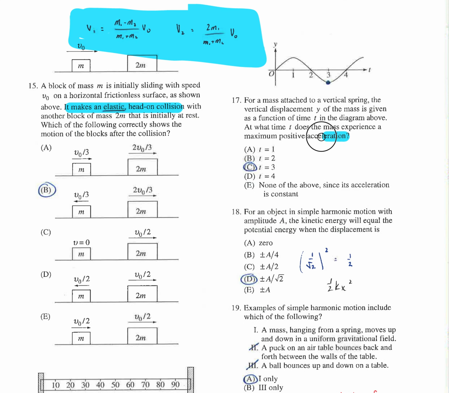Okay, we want positive acceleration. Remember, acceleration is a vector, and so we want where the spring is completely compressed, and that's right here. That's going to be when it's forced to move in the other direction the fastest. This would be fully stretched, and that's when the acceleration would be the biggest negative. At 2 seconds and at 4 seconds, it'd be moving the fastest because kinetic energy and velocity are at their maximums at equilibrium, whereas accelerations, forces and potential energy are maximums at the endpoints.